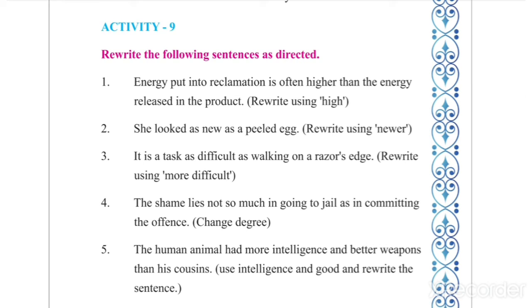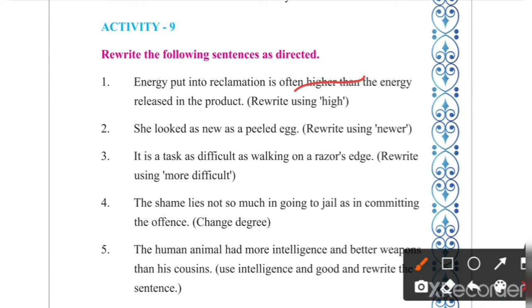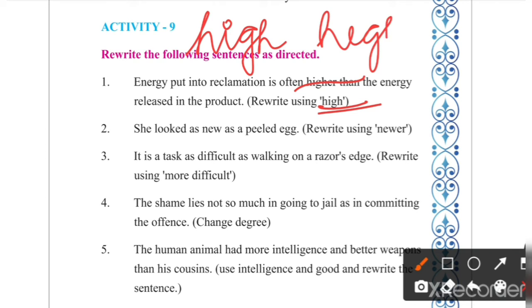In activity 9, rewrite the following sentences as directed. As directed means instructions are given in brackets, so read the instructions carefully and do accordingly. For example, the first one: energy put into reclamation is often higher than the energy released in the product. Here use high. It means you have to change the degree, because here higher than is given, and we are told to use high.